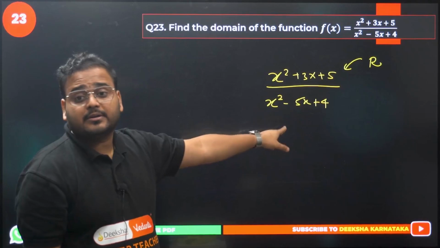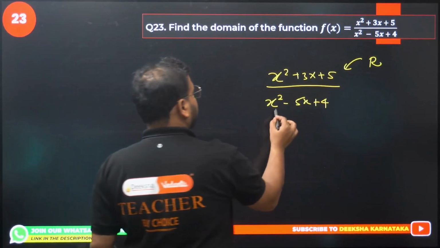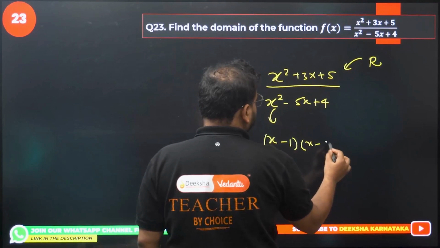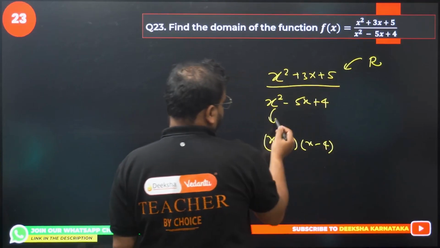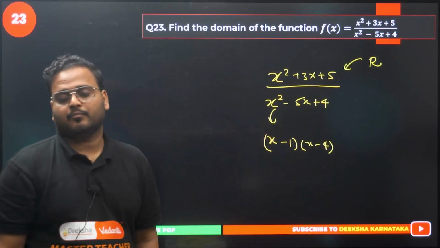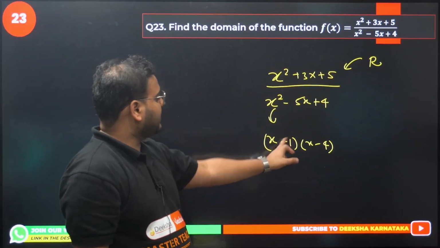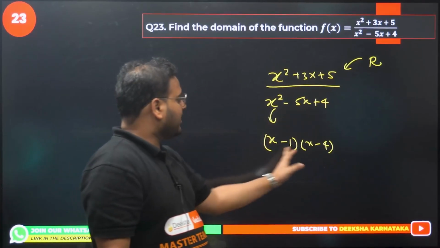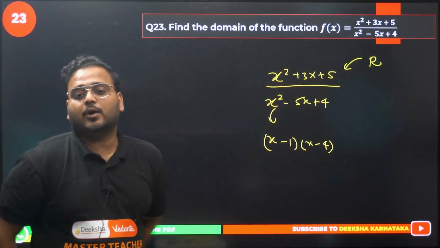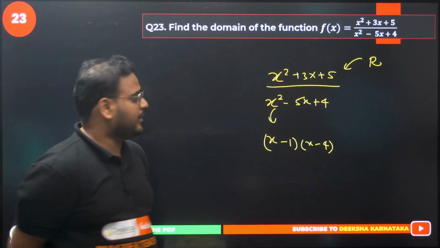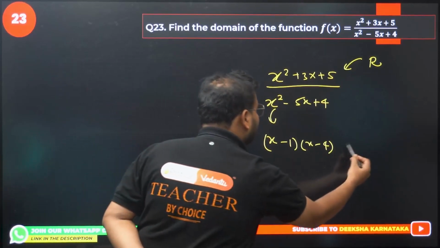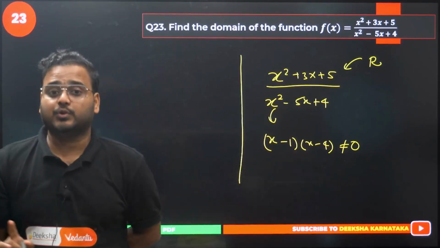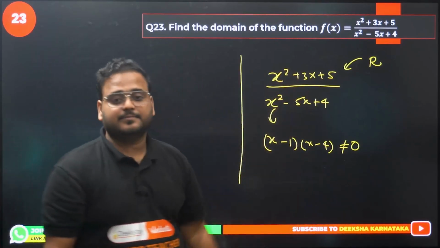What about the denominator? There's a difference. Please check. Factorize it. You'll have x minus 1 and x minus 4. Do the multiplication, you will see minus 5x plus 4 and x square. That's my denominator. So this can never be equal to 0. If 0, it means not defined.